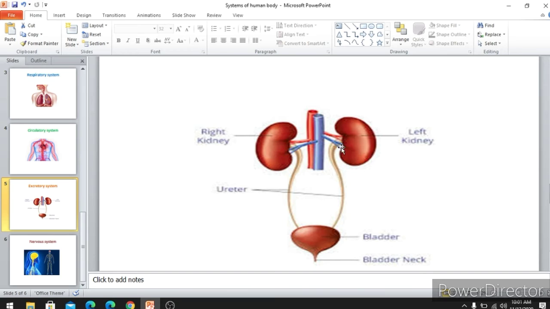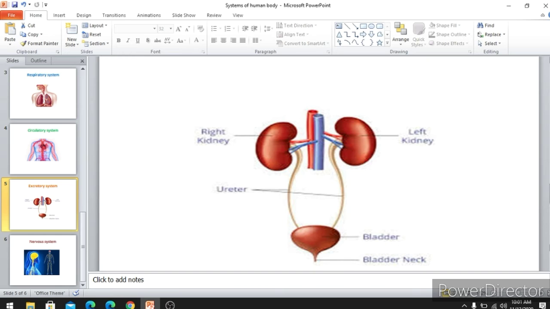So how many kidneys do we have? We have two kidneys, brown color, bean shape. You all know rajma seeds, the bean seeds. Your kidneys are in that shape.